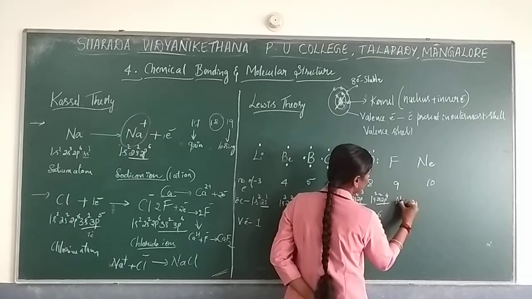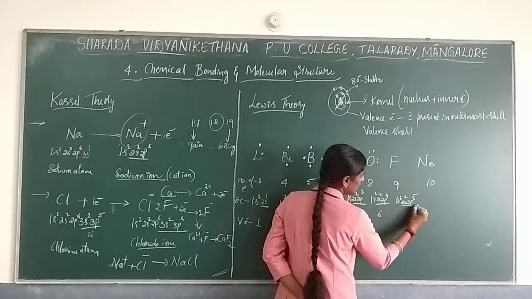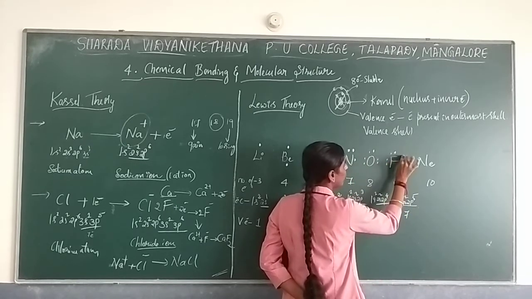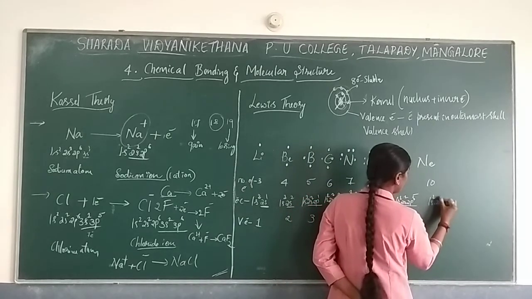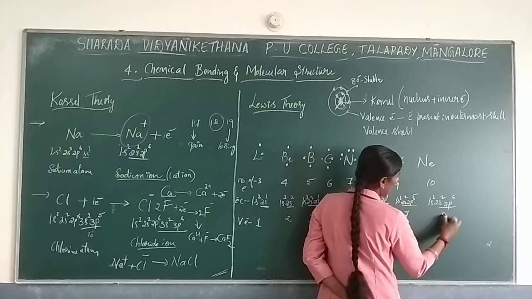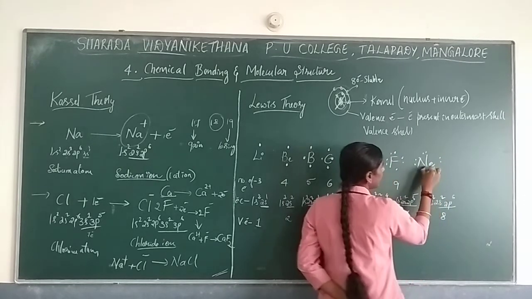Fluorine: 1s2, 2s2, 2p5. So a total of 7 electrons: 1, 2, 3, 4, 5, 6, 7. Neon: 1s2, 2s2, 2p6. So a total of 8 electrons: 1, 2, 3, 4, 5, 6, 7, 8.